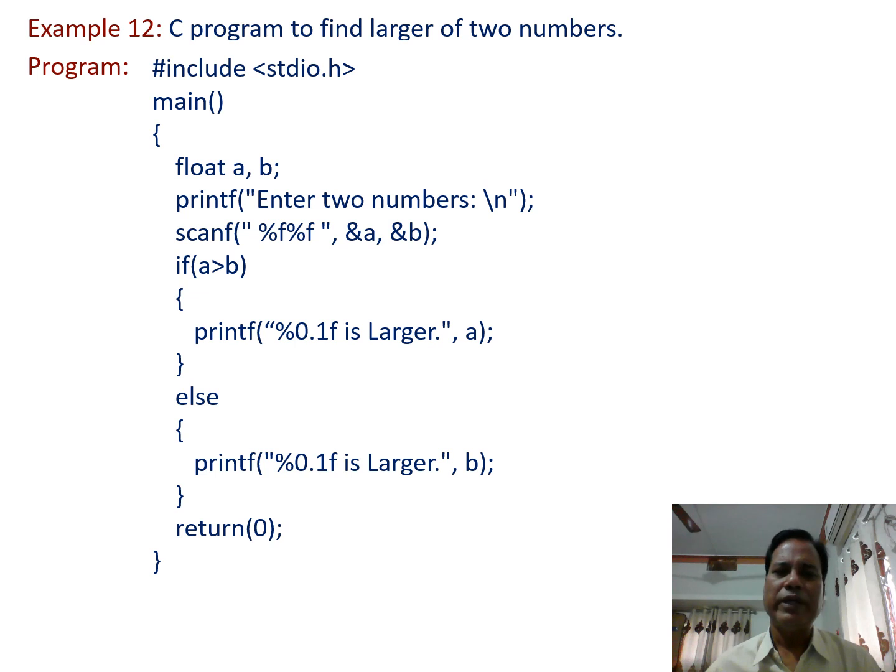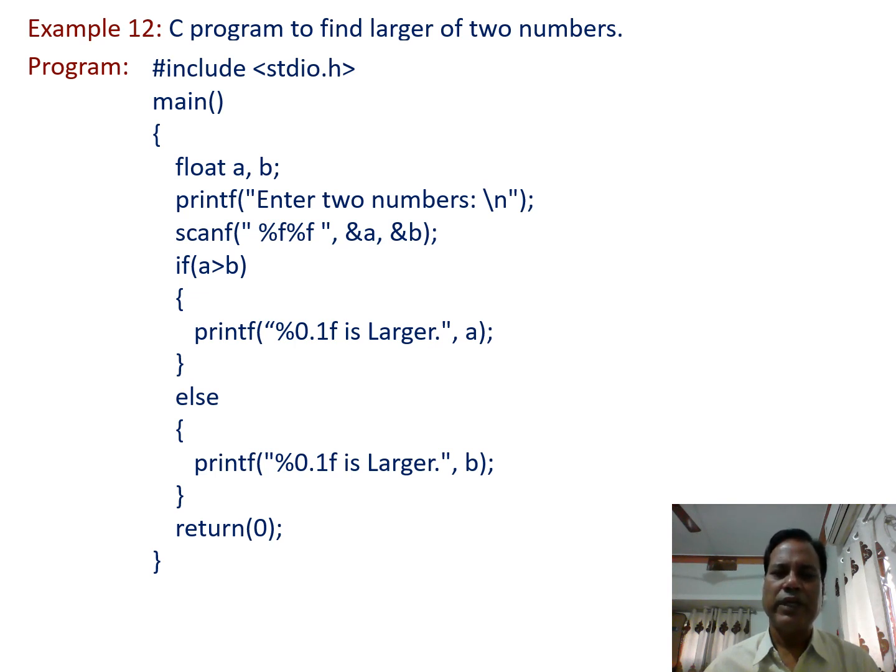And the next statement is the printf statement. As we are using the scanf function to get the two numbers from the keyboard, what type of response should come from the user? For that, we generally write a printf statement before the scanf function, just to display a message for the user response. So "enter two numbers" is displayed on the output screen, and when the user enters the two numbers, those numbers are stored in variable a and variable b.